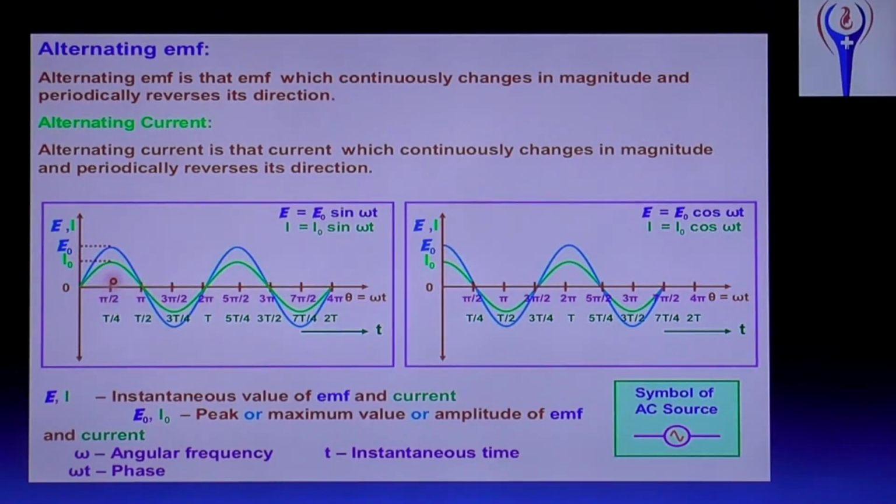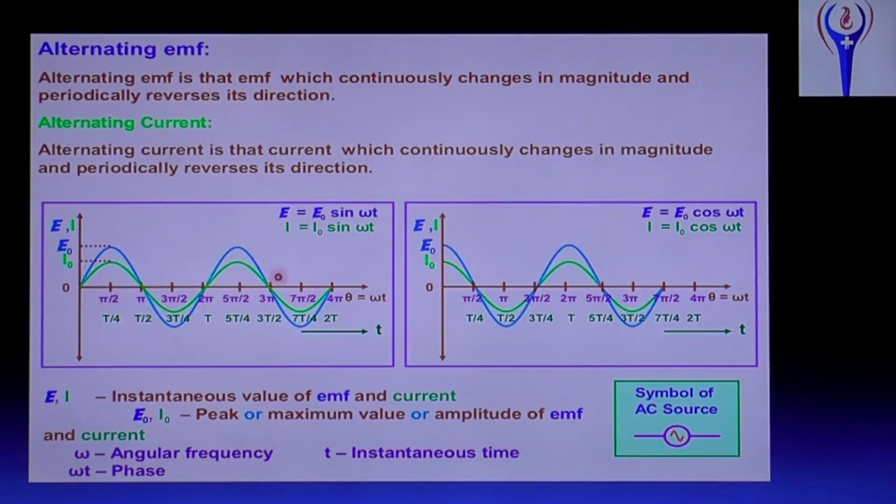I naught is represented in the green curve and E naught in the blue curve. This is for a sine wave, and this is a cos wave, that is E equals E naught cos omega t, I equals I naught cos omega t.